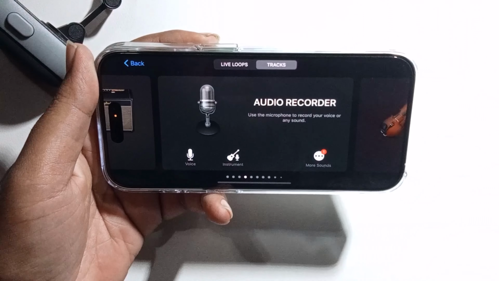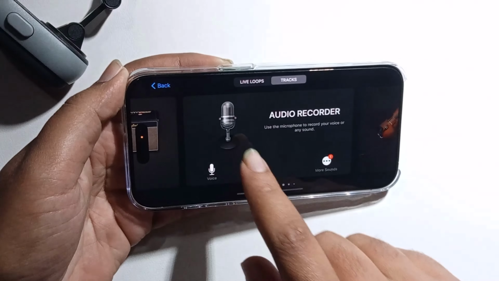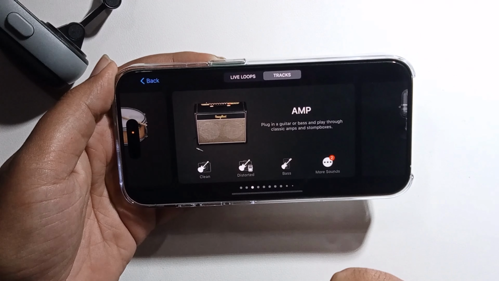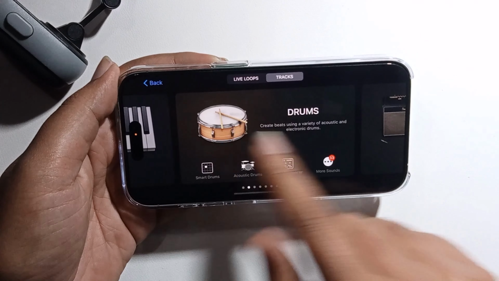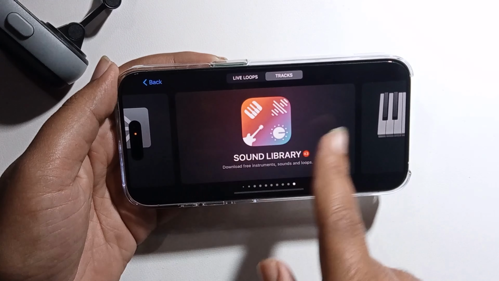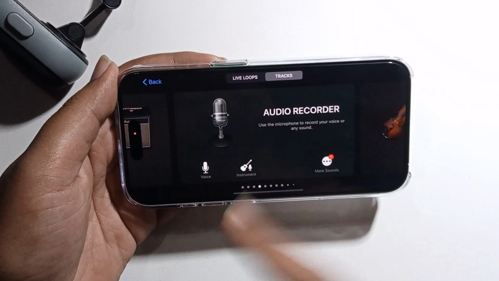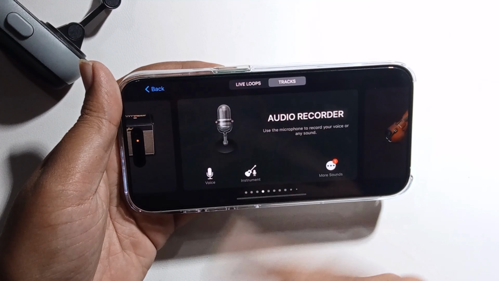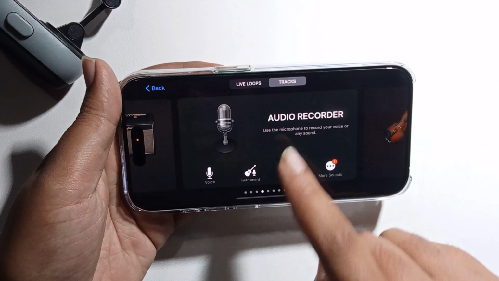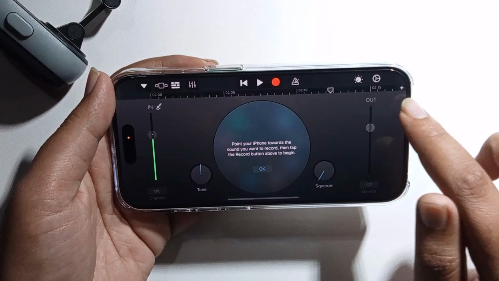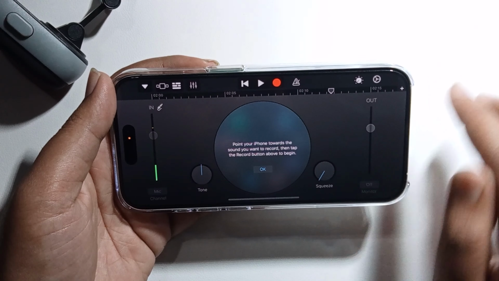At first, look at this interface. You can easily use this feature, and now I'm going to show how you can customize any ringtone. So open this. You need to first click on the plus option.